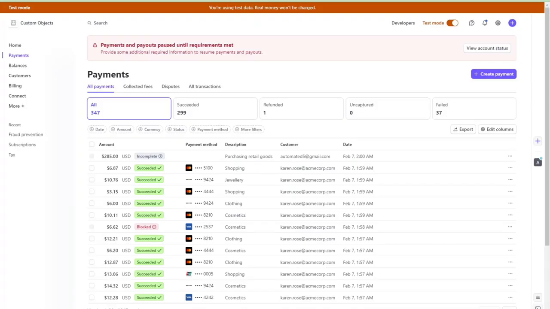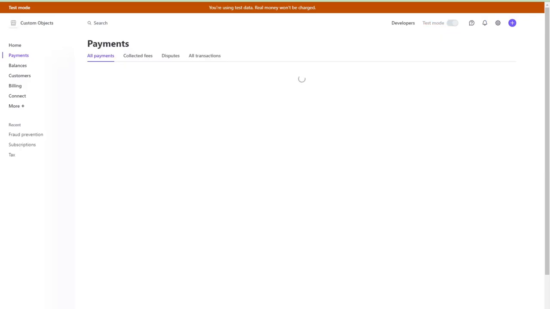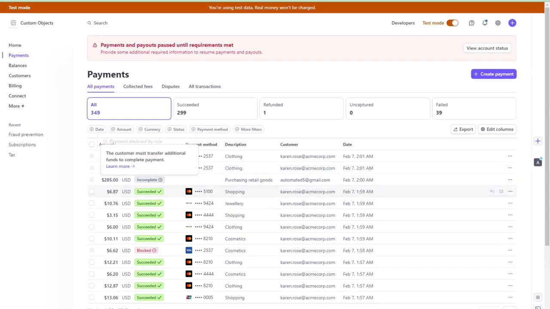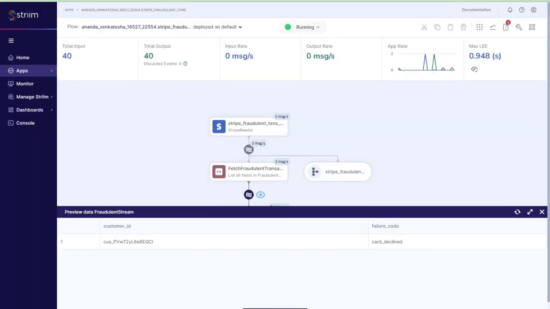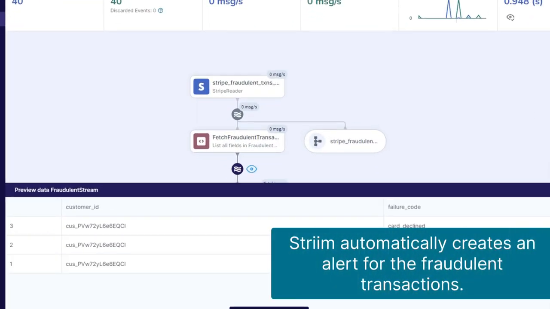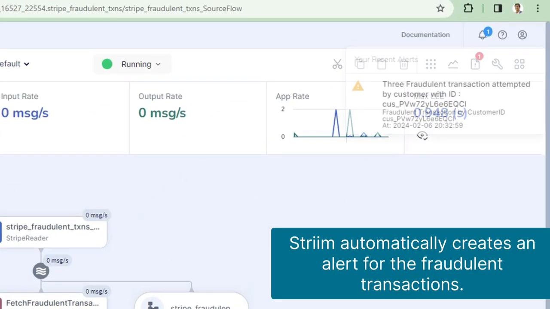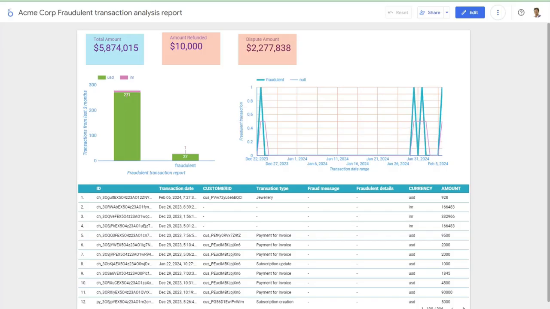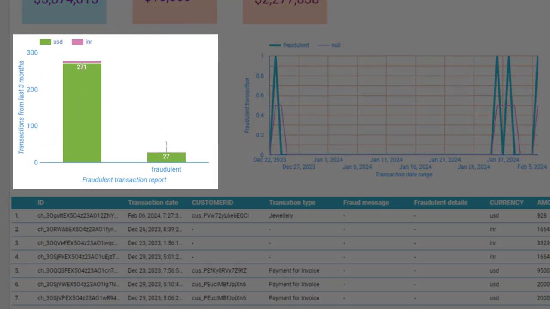Let's simulate a few more fraudulent transactions so Acme Corp can receive the Striim alert for fraudulent activity in real time. Now the same user has performed 2 or more credit card declined transactions. Striim will then automatically create an alert flagging the fraudulent user account in real time before the data is sent to BigQuery. Now let's take a look at the dashboard on Looker.